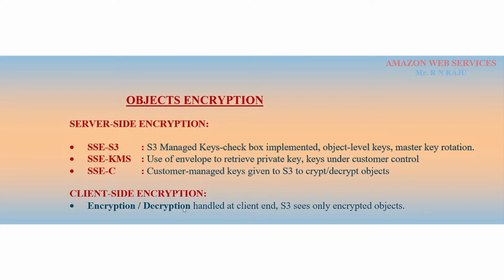And client side encryption means the encryption and decryption are handled at the client end only, and S3 only stores encrypted objects. So in that case the customer encrypts the data, then uploads that encrypted data to the S3 bucket, but S3 only sees encrypted objects. So these two are the object encryption options. Later I will tell you what server side encryption options are and how to implement them, and what the client side encryption option is and how to implement it. Now I will show you how to create an S3 bucket and how to upload objects with different options.